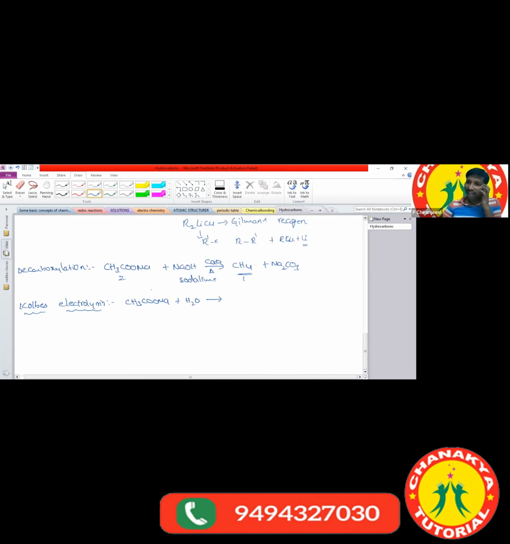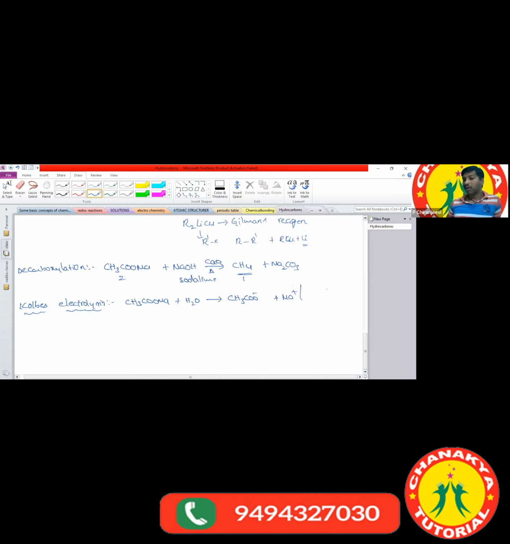After passing the electric current through the aqueous solution of sodium acetate, it ionizes in the form of CH3COO minus plus Na plus.